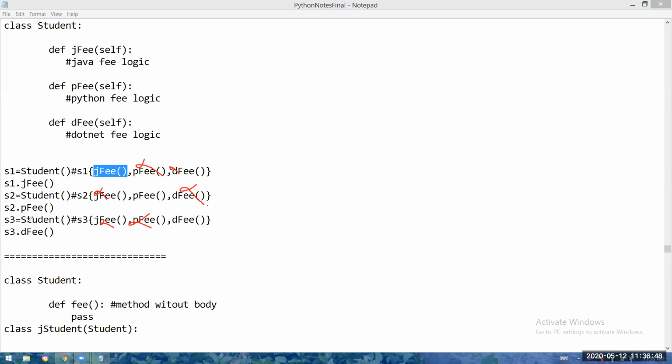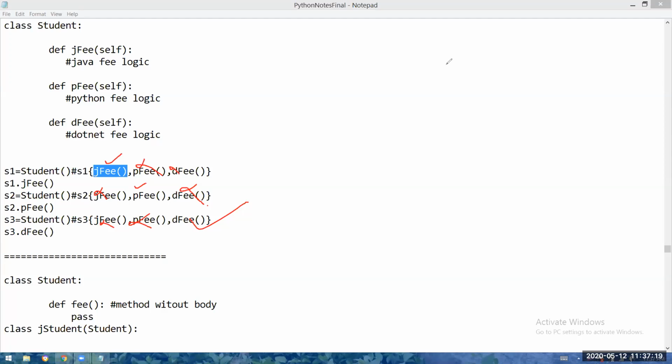Here the problem you can see is memory inefficiency. The memory is used inefficiently. Every object is going to get all the methods, which is not at all good. S1 wants only Java fee logic, S2 object requires only Python fee logic, S3 object requires only the .NET fee. But everything is loaded into each and every object. That is not at all good, and that is not at all required also.